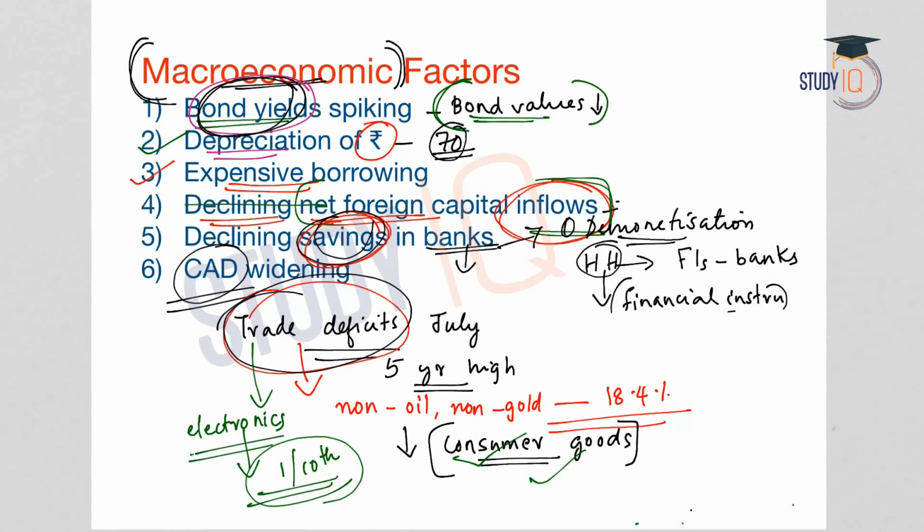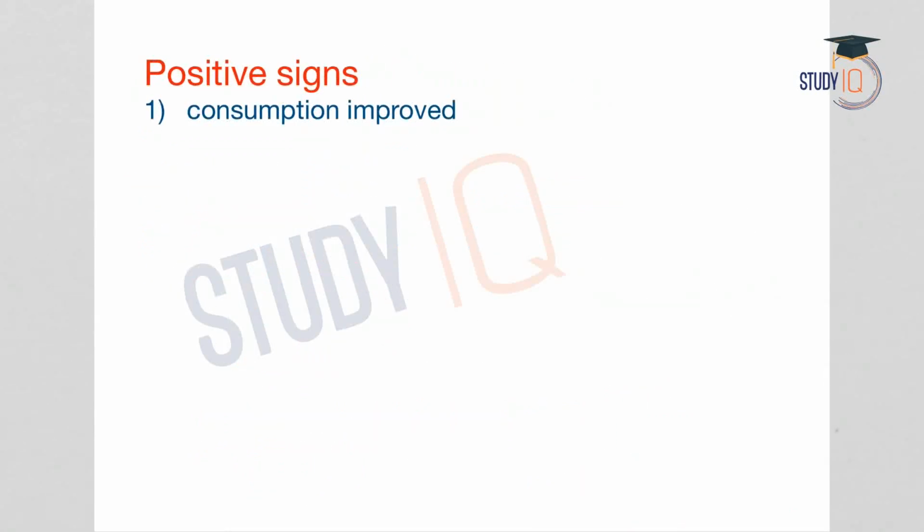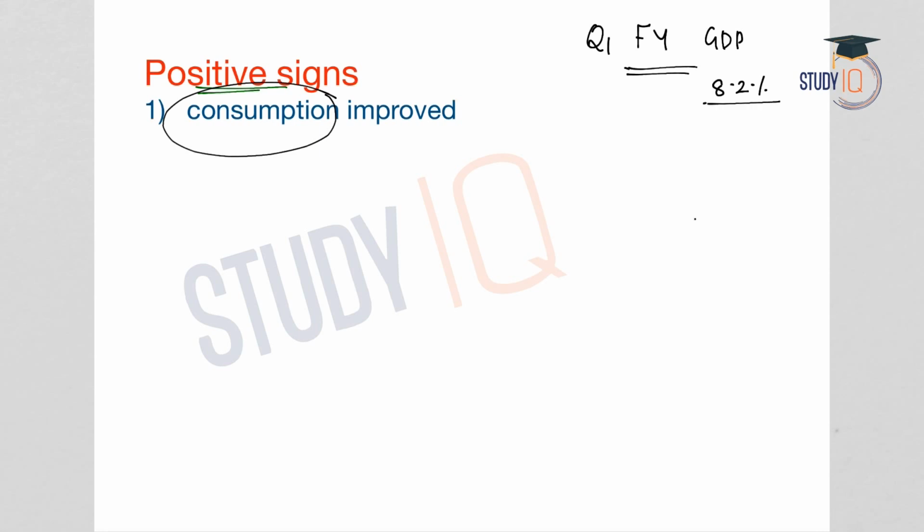So, we will move on to the positive signs in the Indian economy. One propelling factor that has led to the growth of the Indian economy is the consumption in the Indian economy. If we analyze the Q1 financial year GDP growth, which was 8.2%, we will see that it was mainly a consumption driven growth. So what happens when the consumption in an economy increases?